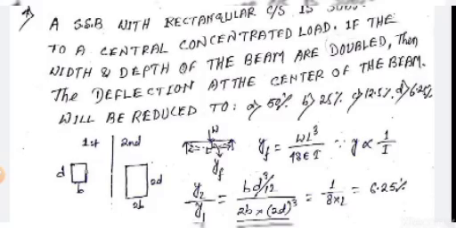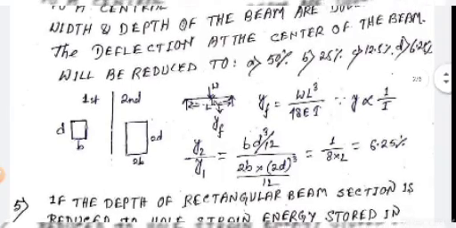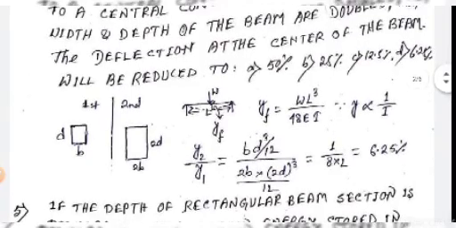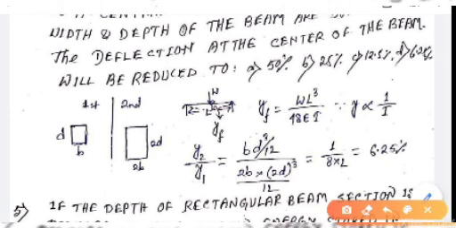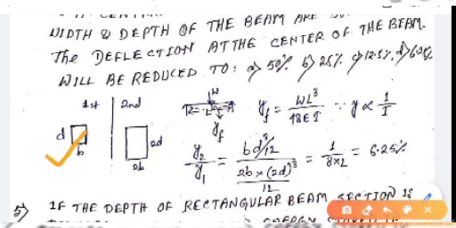If the width and depth of the beam are doubled, then the deflection at the center of the beam will be reduced to. Moment of inertia of a rectangular section we know is b d cube by 12. For the first section, breadth equals to B, depth equals to D, and for the second case, breadth equals to 2B, depth equals to 2D.